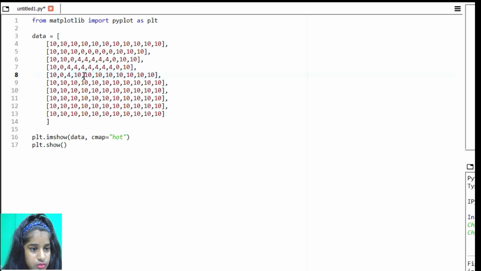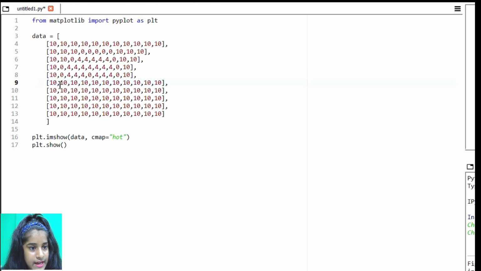And in the fifth row we need 10, 0, 4, another 4, another 4, and then we need a 0, and again we need 3 4s, and then 0, and then 10.